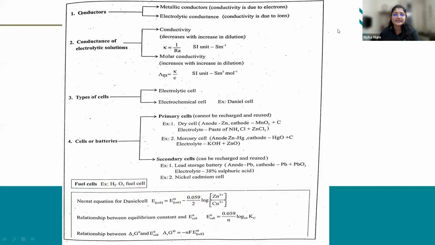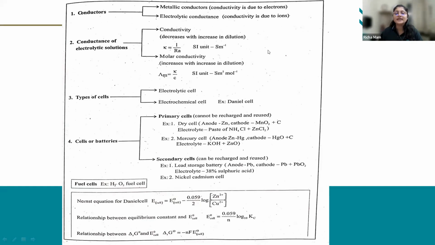So next is cells. What do you mean by a cell? You can call it a battery. You have seen different types of batteries, right?